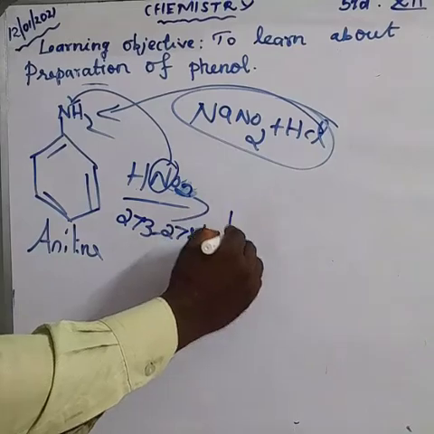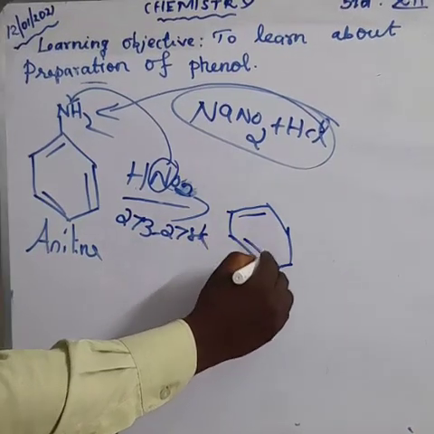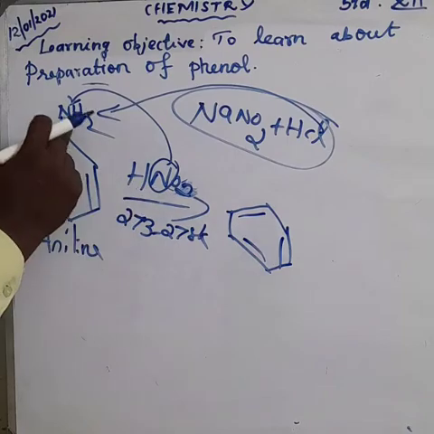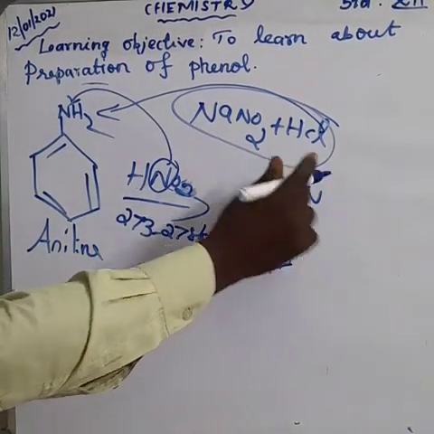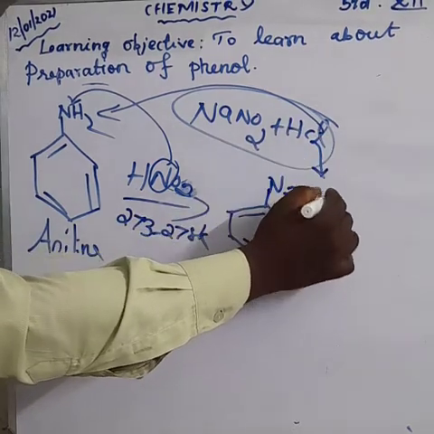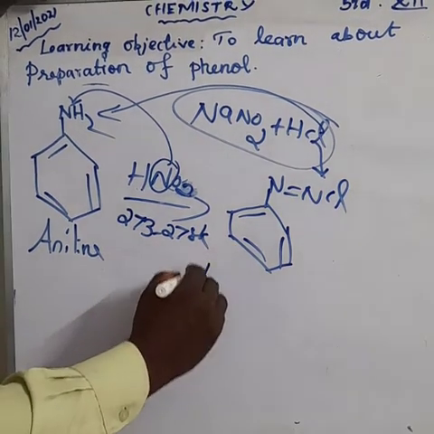So we get the compound with one benzene ring and two nitrogens, N double bond N, and chlorine attached. We get benzene diazonium chloride.